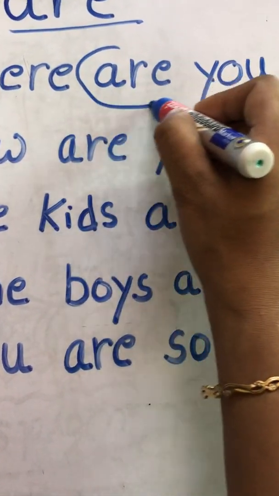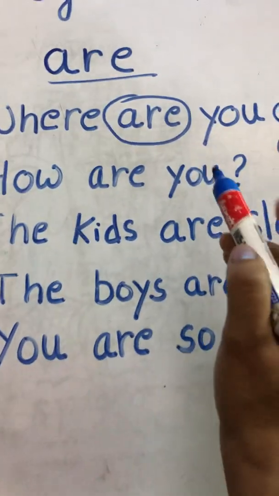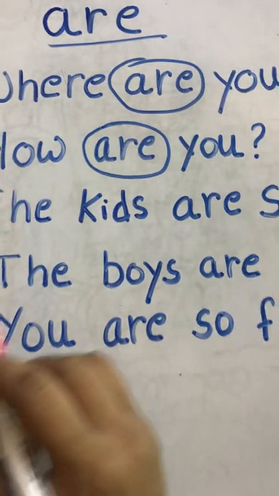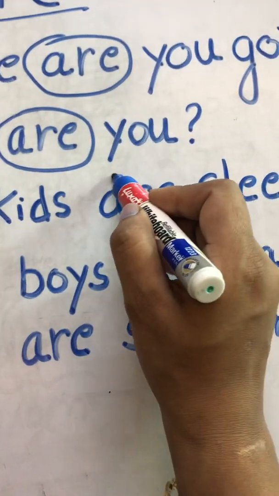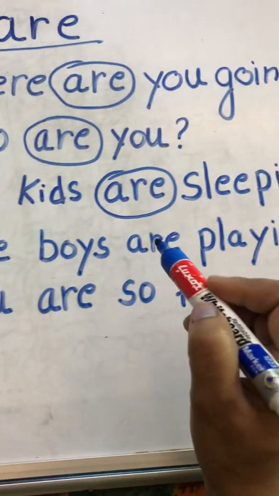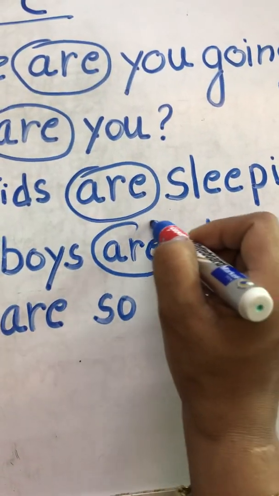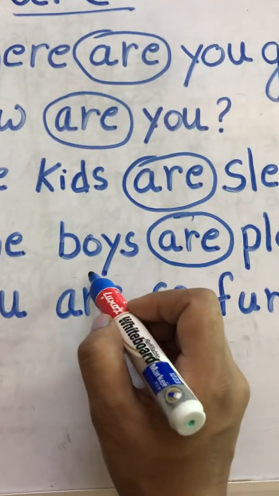Here it is. Next, how are you? Again the sight word is here. The kids are sleeping. This is here. The boys are playing. You are so funny.